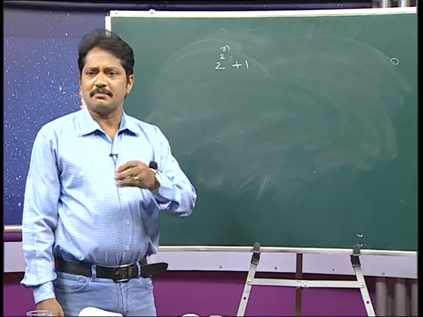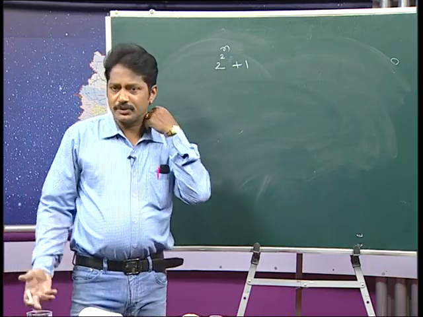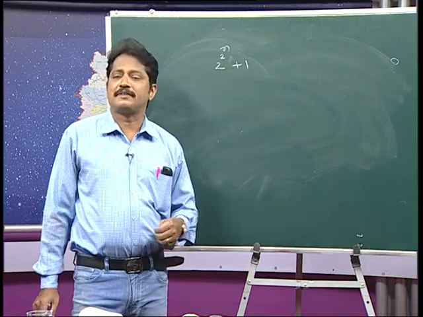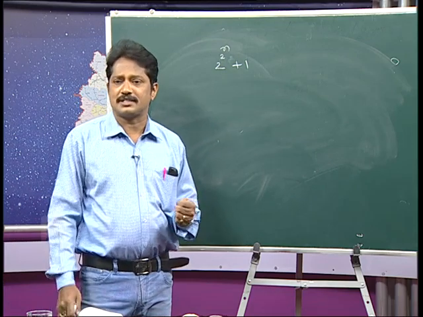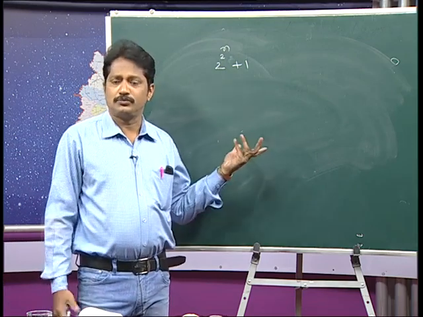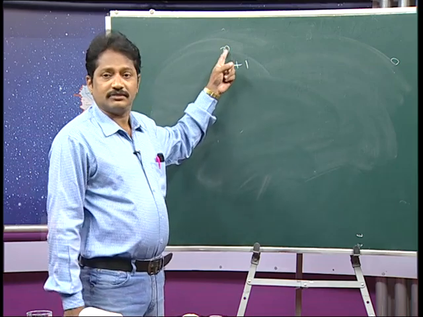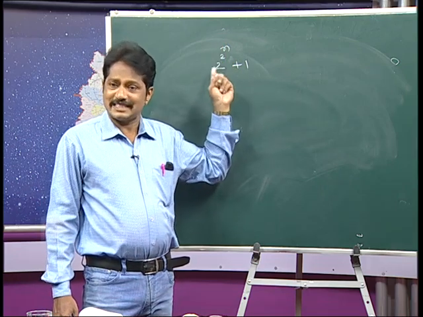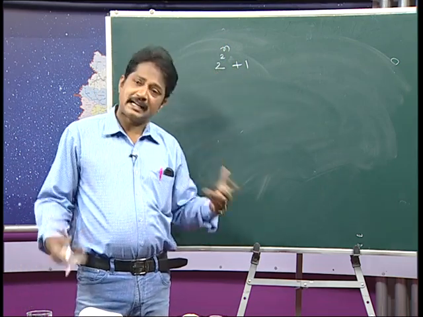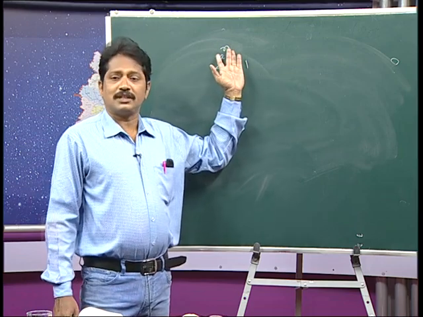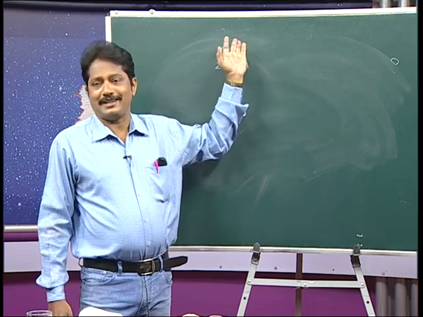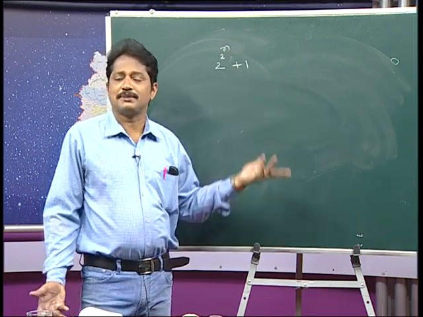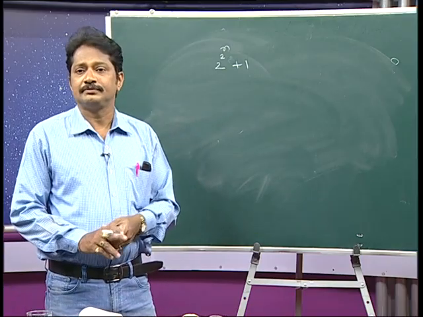Most people believed it, because Fermat had given it, and you know that Fermat's last theorem also has great importance. Clear? So, 2 to the power of 2 to the power of n plus 1. Substitute n equal to 1 first: 2 square is 4, 4 plus 1 is 5, correct. Say n equal to 2: 2 to the power of 2 square, 2 power 4 is 16, plus 1 is 17, a prime number, accepted. For n equal to 3, 2 power 8, plus 1: 256 plus 1 is 257, a prime number. Then they stopped.